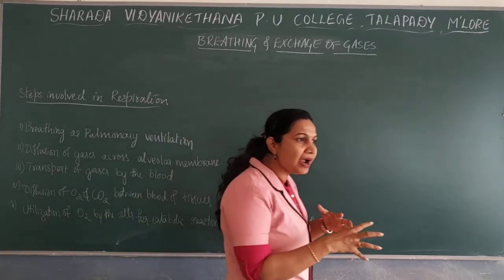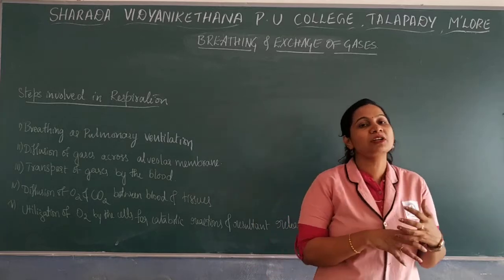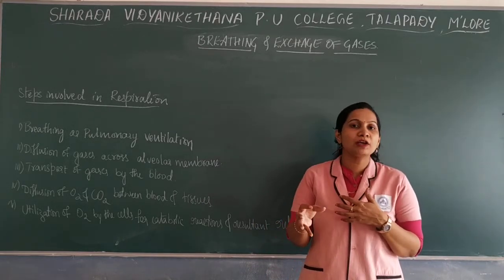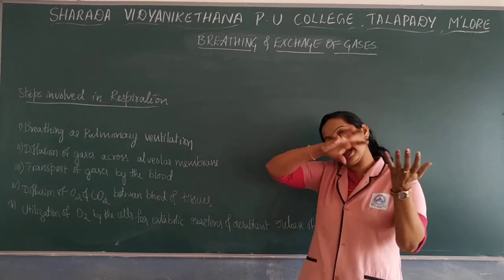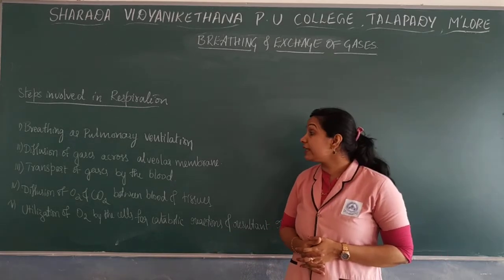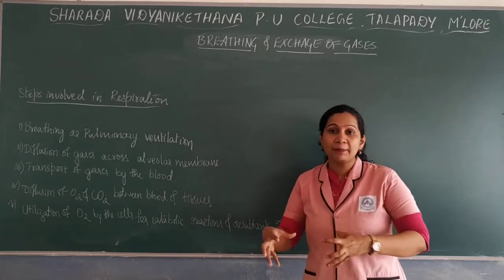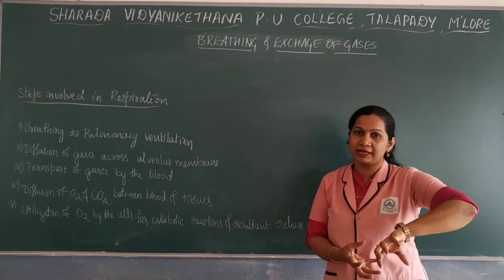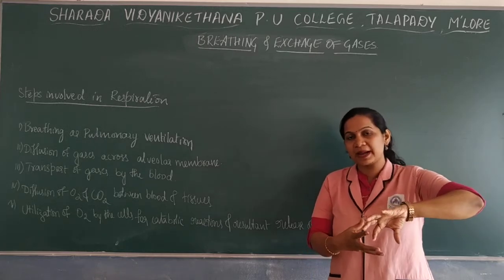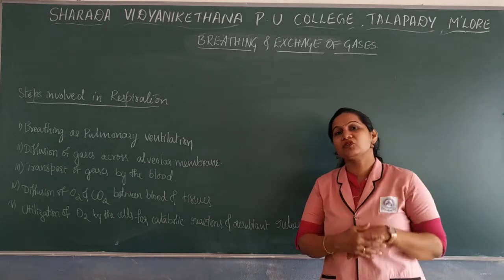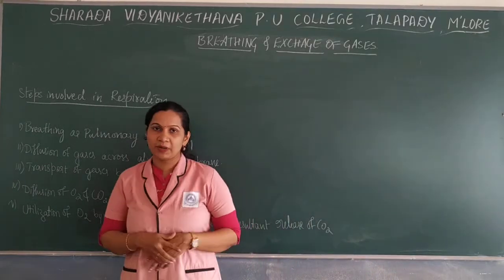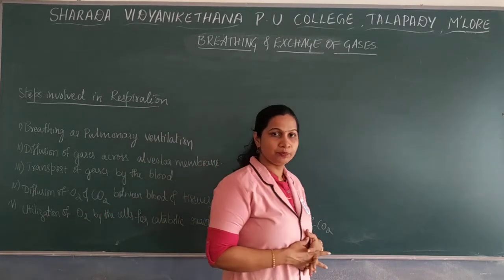That blood is the oxygenated blood, the blood with oxygen, and that will enter into the body tissues. In the body tissues, what happens? The carbon dioxide will bind with the blood because oxygen will be utilized, and that will come back to the heart, and that is nothing but deoxygenated blood.